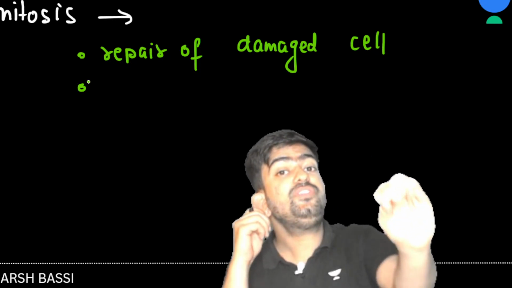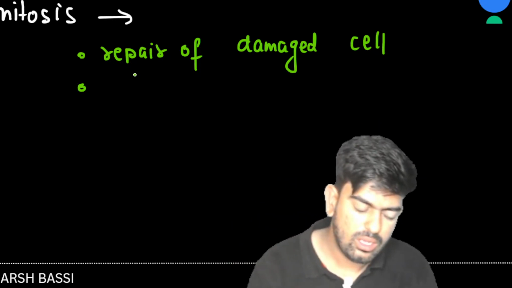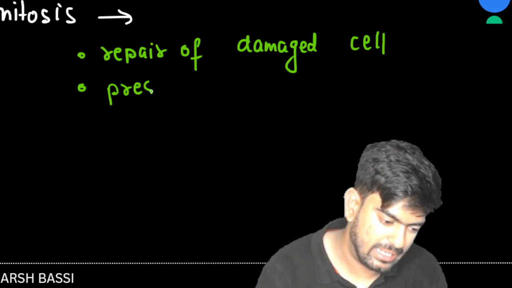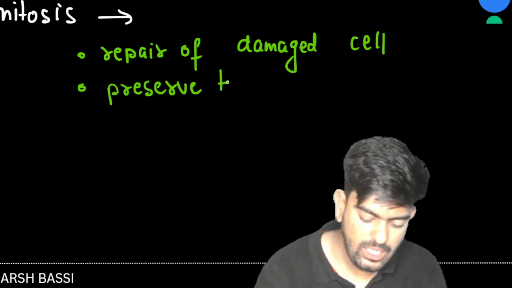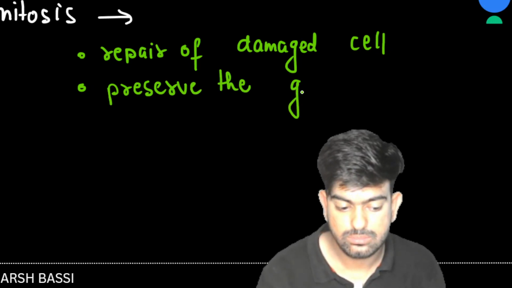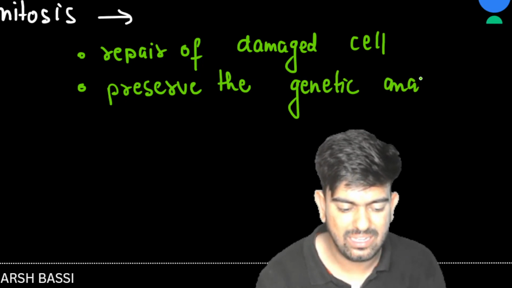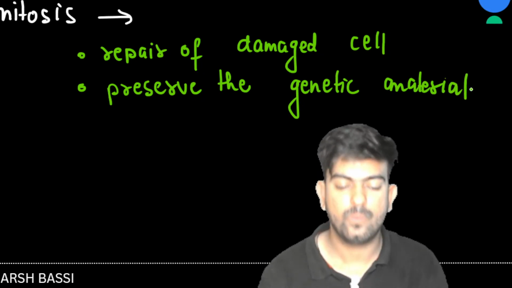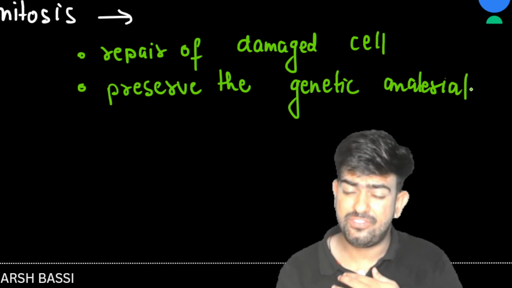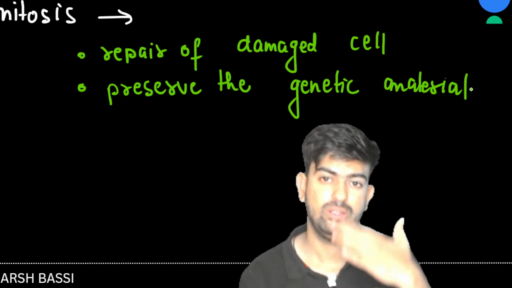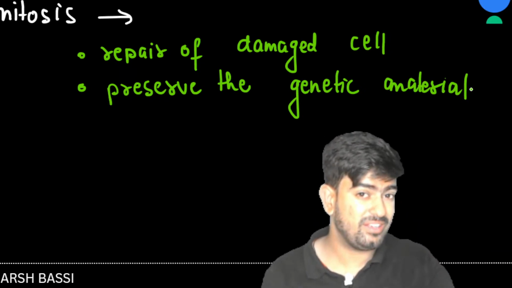Now what? They preserve the genetic material, sir. How are they preserving the genetic material? Any idea? A very good statement, right? They preserve the genetic material. How? Because if I am 2n, then my daughter will be 2n, my son will be 2n.